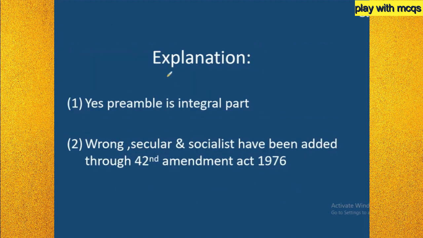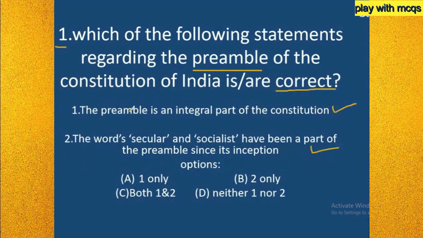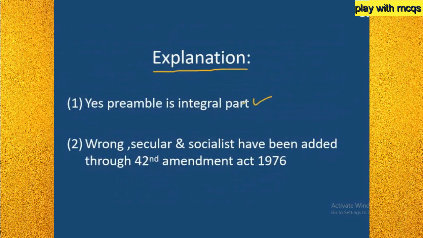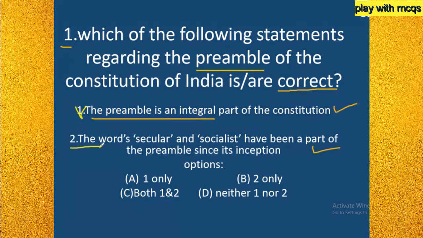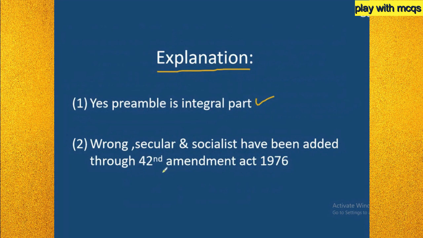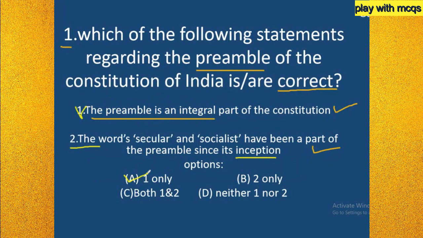So let us look into the answer. The first statement: yes, the preamble is an integral part of the Constitution. The second statement says the words secular and socialist have been in the preamble since its inception. Inception means from the beginning. Statement 2 is wrong because secular and socialist were added through the 42nd Amendment Act, 1976. Before 1976 these words were absent from the preamble. So statement 1 is correct and 2 is wrong. So answer A is the correct answer.